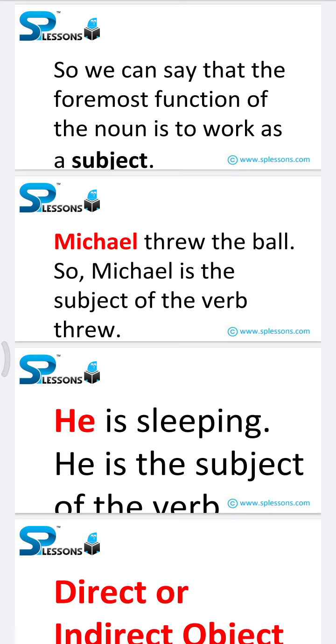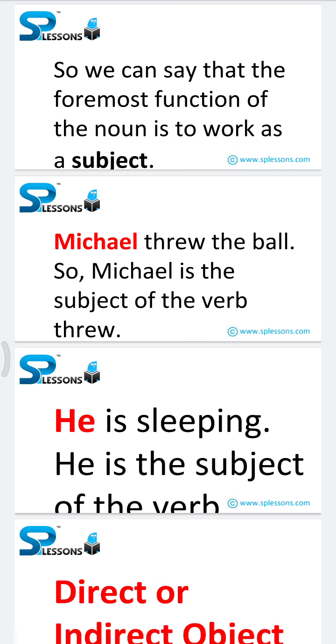Direct or indirect object. Nouns can act as direct or indirect objects of verbs. It receives action from the verb and is placed after the action word. The ship was crossing the river. So in the sentence, the river is the object of the verb crossing. My uncle gave me the chocolate. So in the sentence, me is the indirect object and chocolate is the direct object of the verb gave.